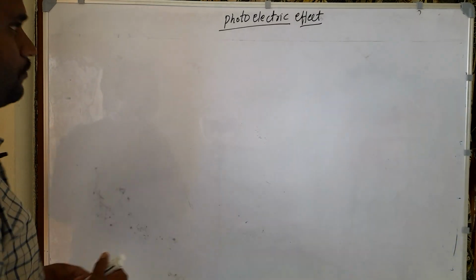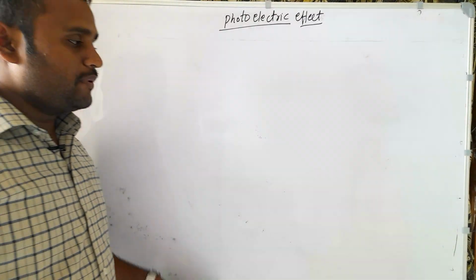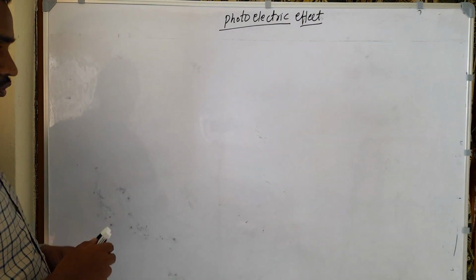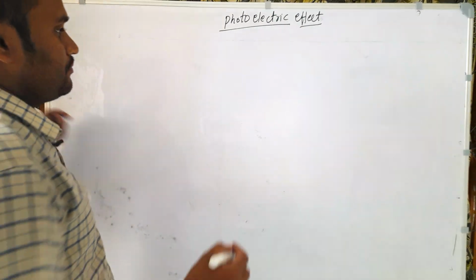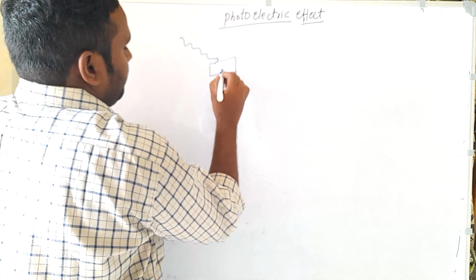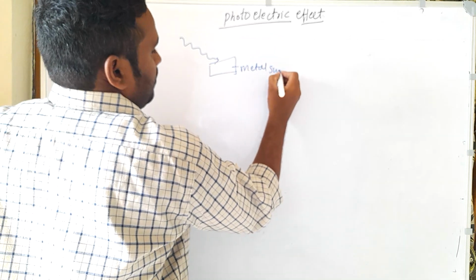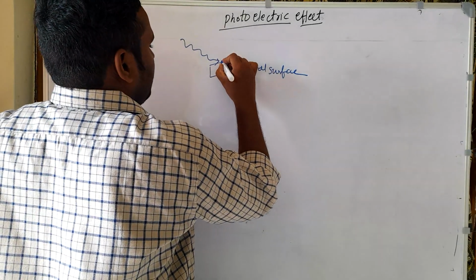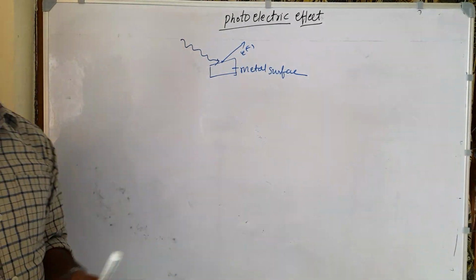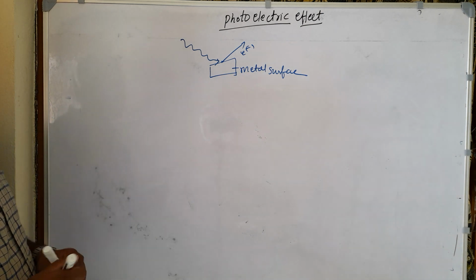Next we will discuss the photoelectric effect. This phenomenon is also not explained by the wave nature of light. Let us see what the photoelectric effect is. When light radiation falls on a metal surface, some electrons are ejected from the surface of the metal. This phenomenon is called the photoelectric effect.